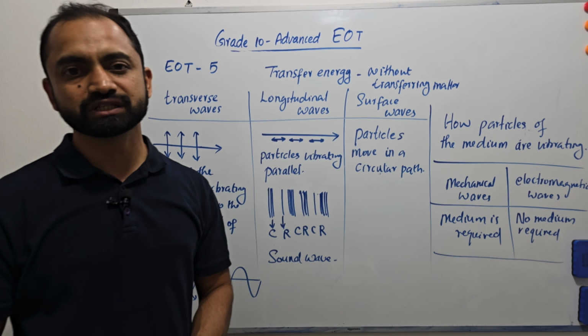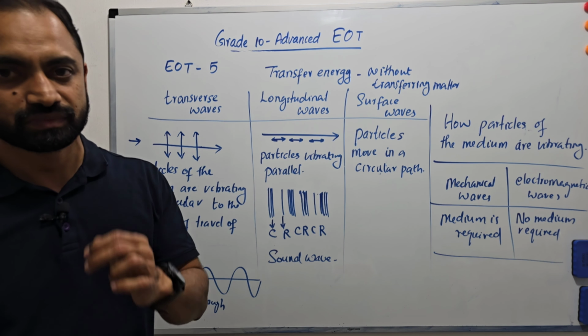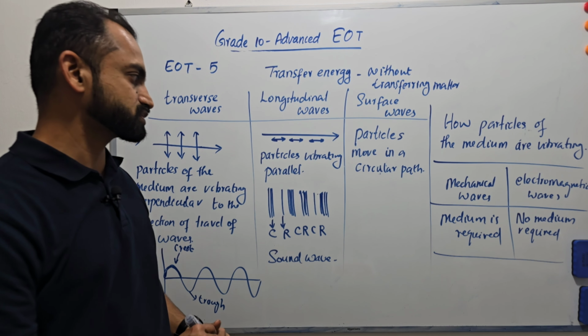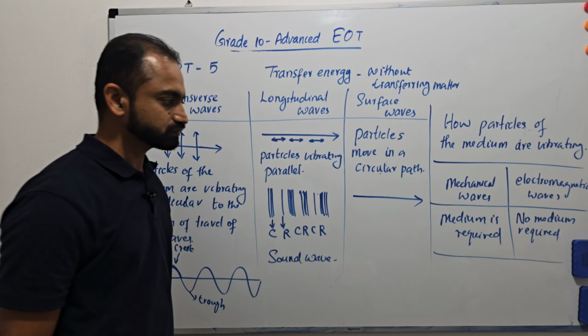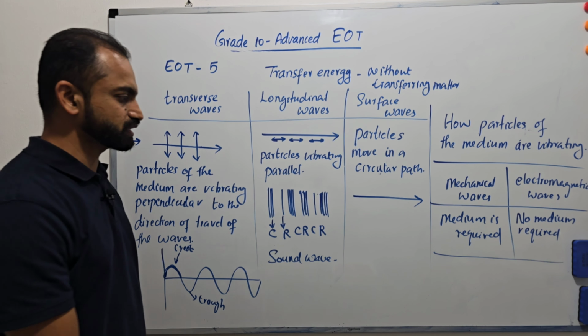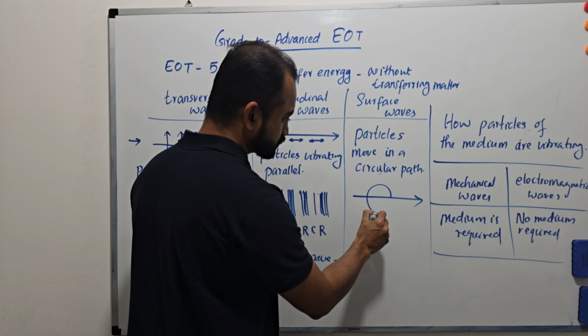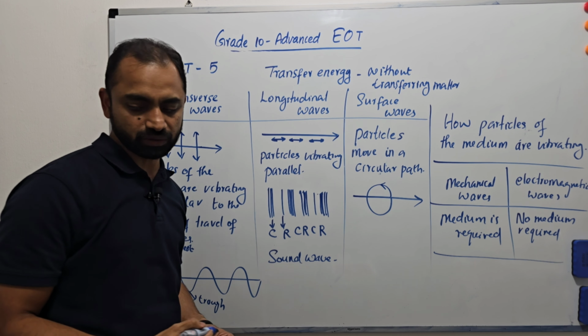Because vibration means it is like to and fro, right? So here, particles are moving in a circular path. For example, the wave is traveling along this direction and the particle is moving along the circular path.